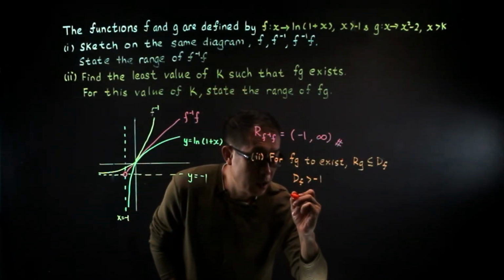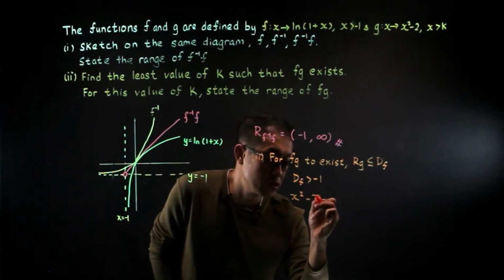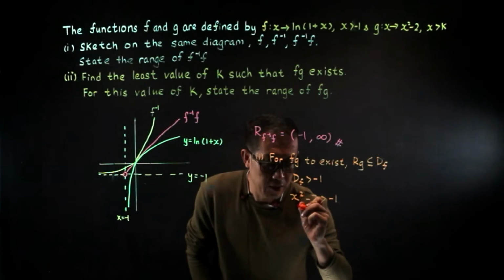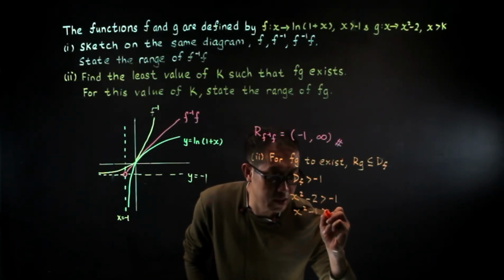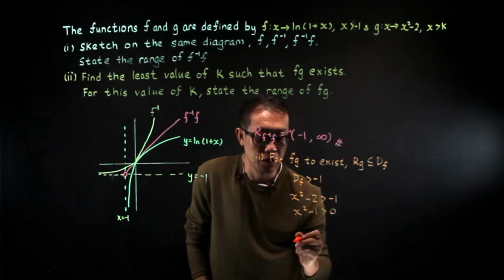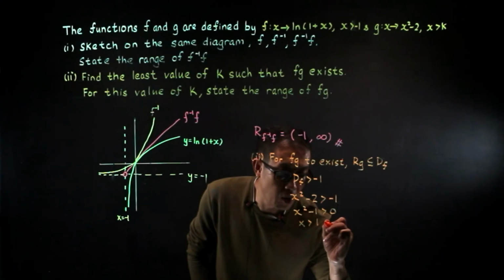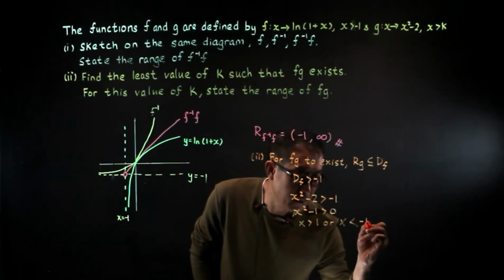So the range of g, which is x squared minus 2, will also be greater than minus 1. Okay, then you add 1 on both sides, so x squared minus 1 is greater than 0. So you find that x is greater than 1 or x is smaller than minus 1.